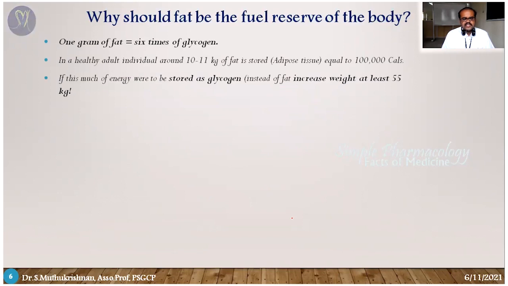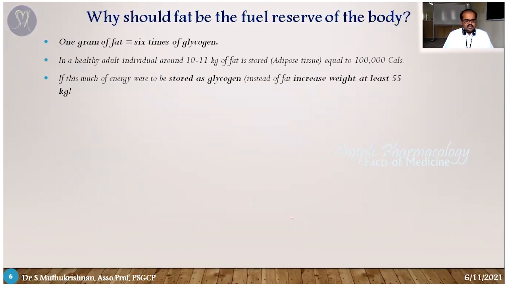Then there is an additional point. As I said, when compared to glycogen, fat produces more energy. One molecule of fat is equal to 6 times the energy of glycogen. So it produces a large amount of energy.